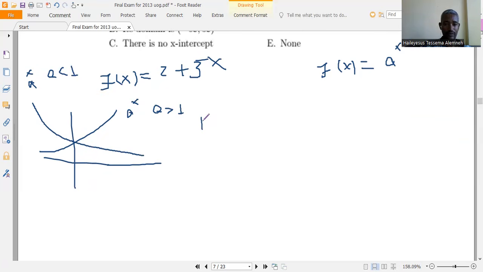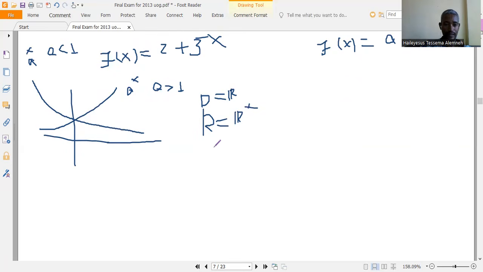Clearly the domain for the exponential function is all real numbers. The range is the positive real numbers.